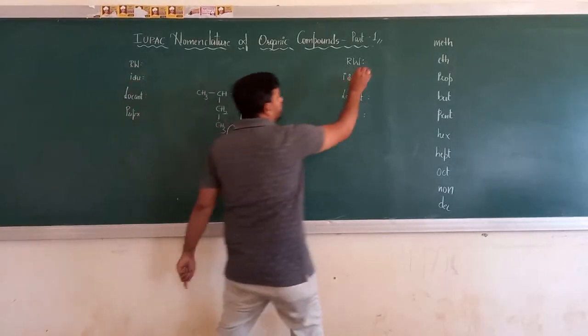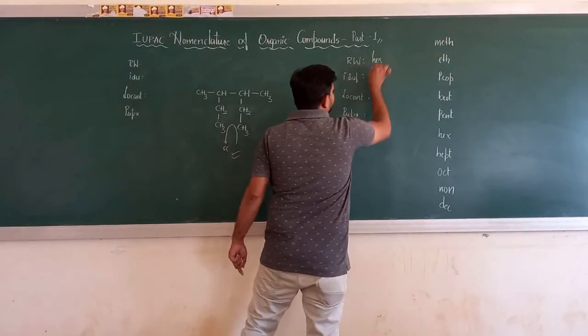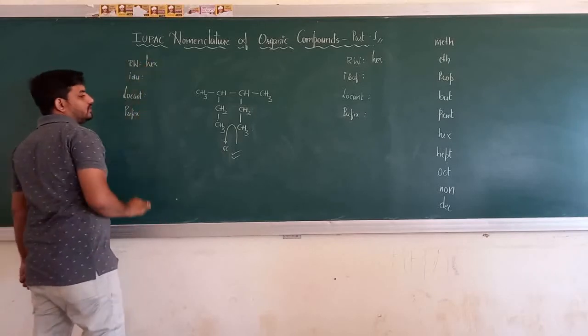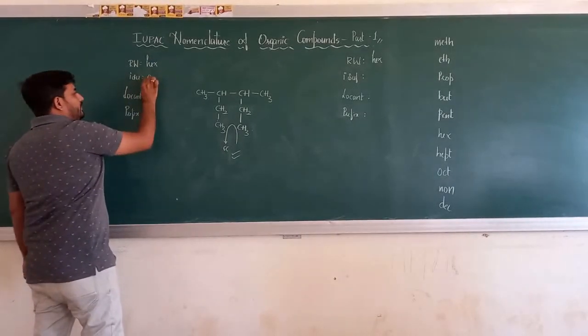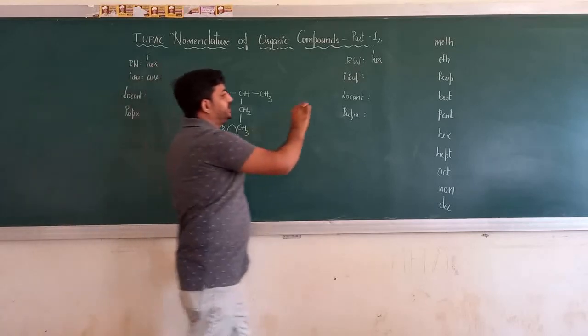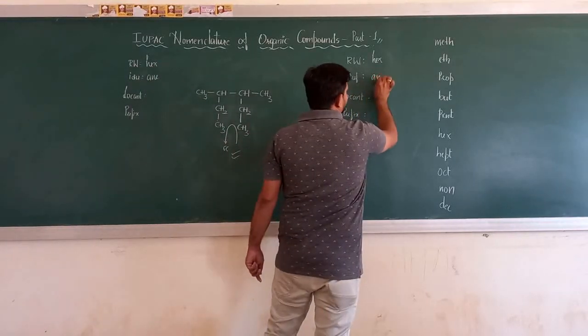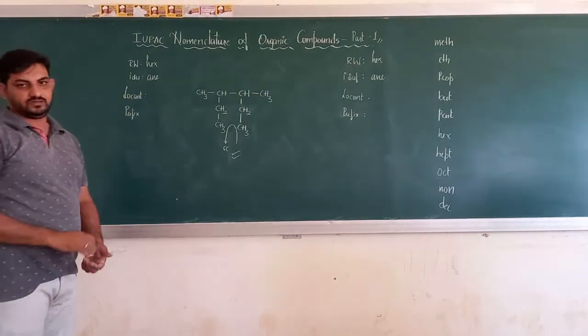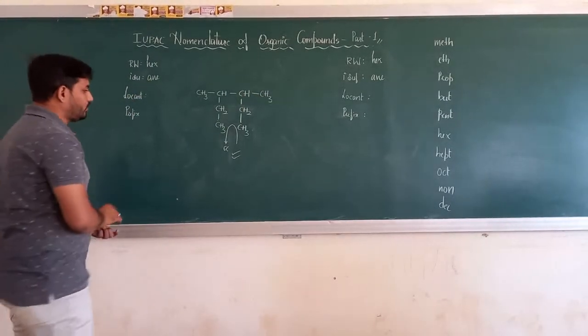So what is the root word? It is hex. 6 carbon atoms, that's why it is hex. What about the primary suffix? A-N-E. And we are dealing with alkanes, so it is A-N-E. Now comes the locant. Now numbering.